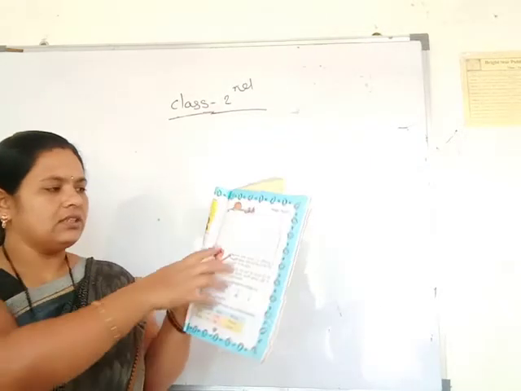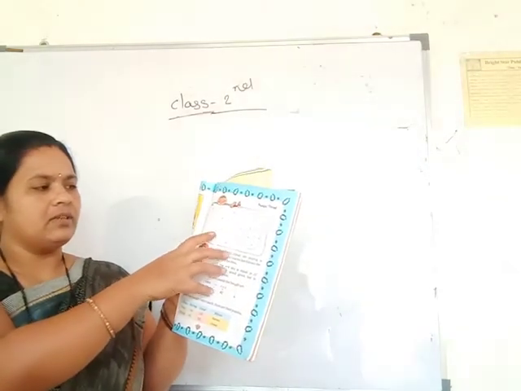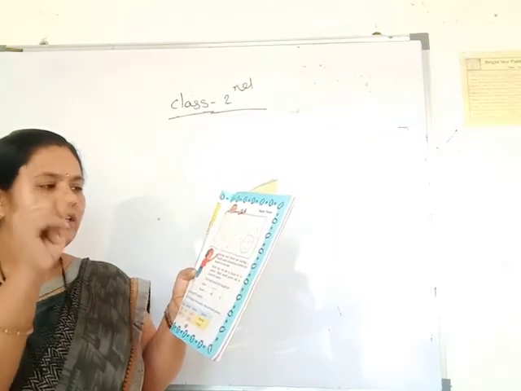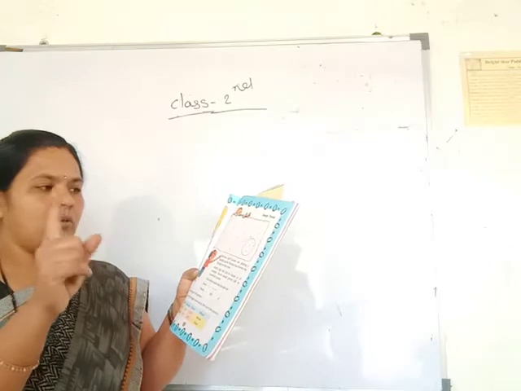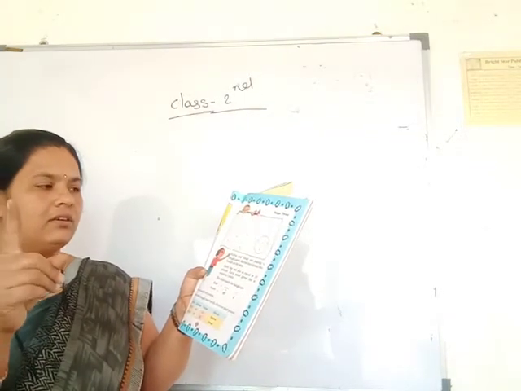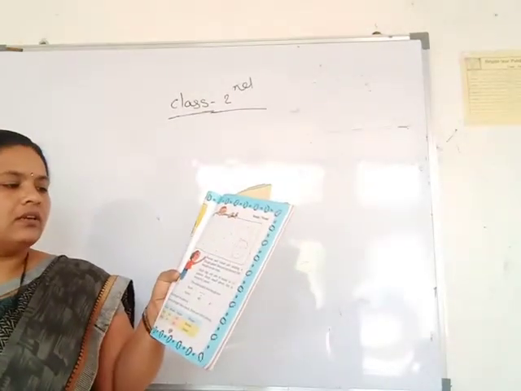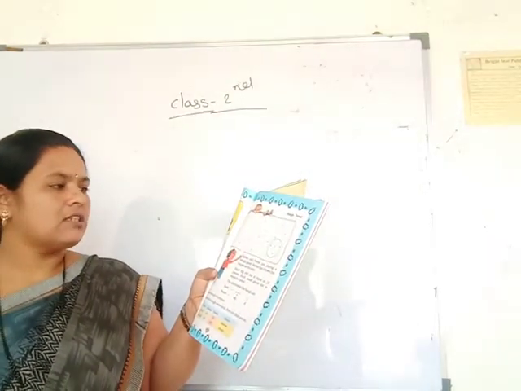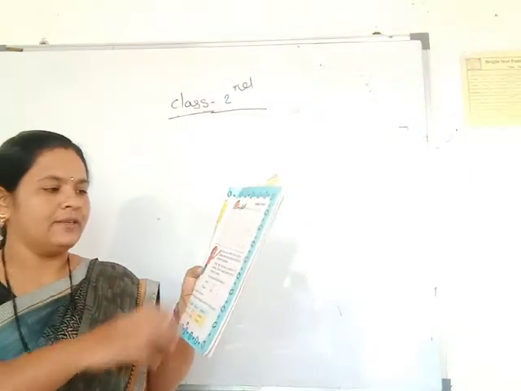Here you see some red points and some green points. One big red dot is equal to 10 points. Each small green dot is equal to 1 point. Small green is 1 point.